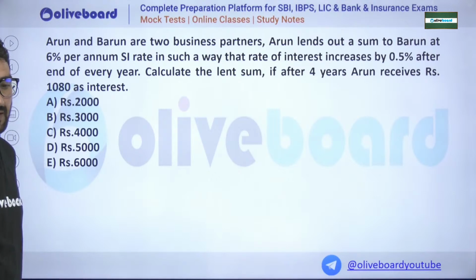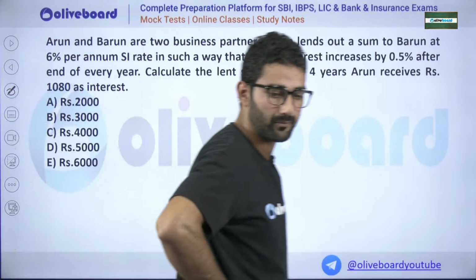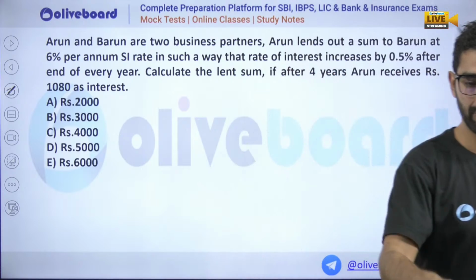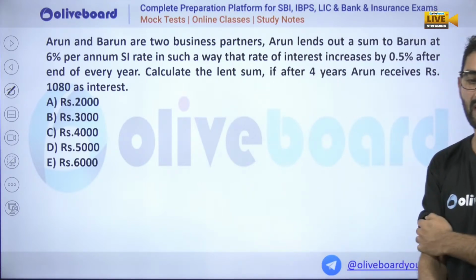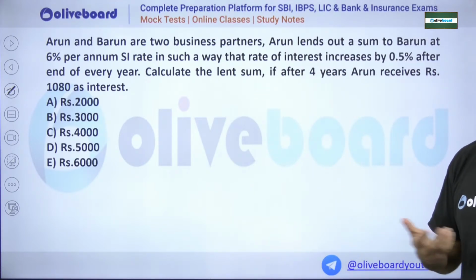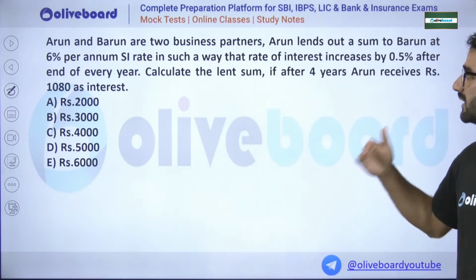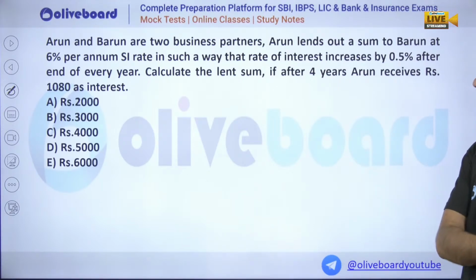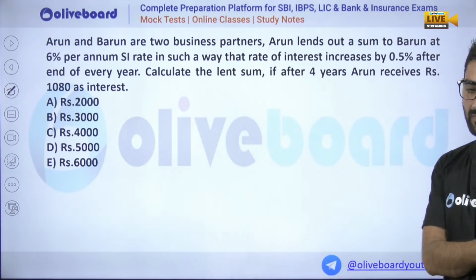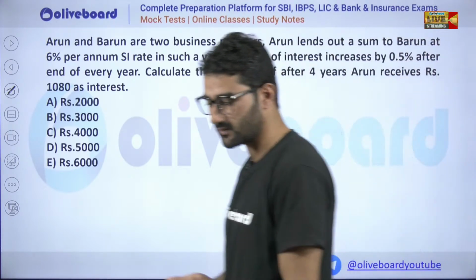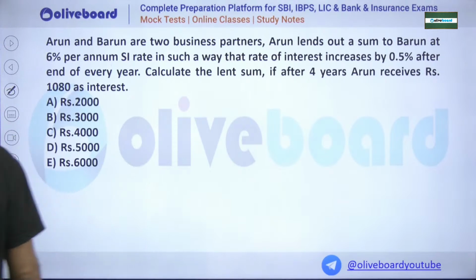So this is a second way the question is asked. You will see these types of questions frequently in exams, with two partners lending and so on, and some increment everywhere. After that there will be some second classification of questions. So I have taken all types of questions here.